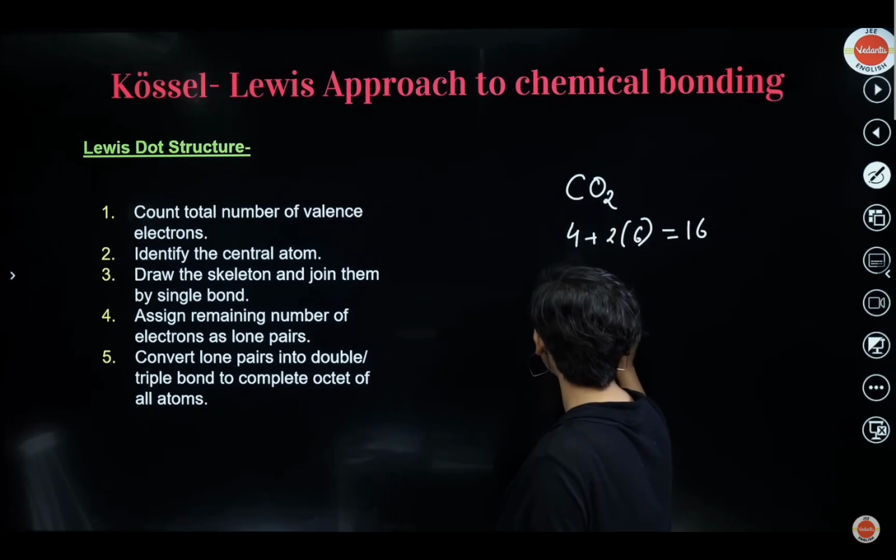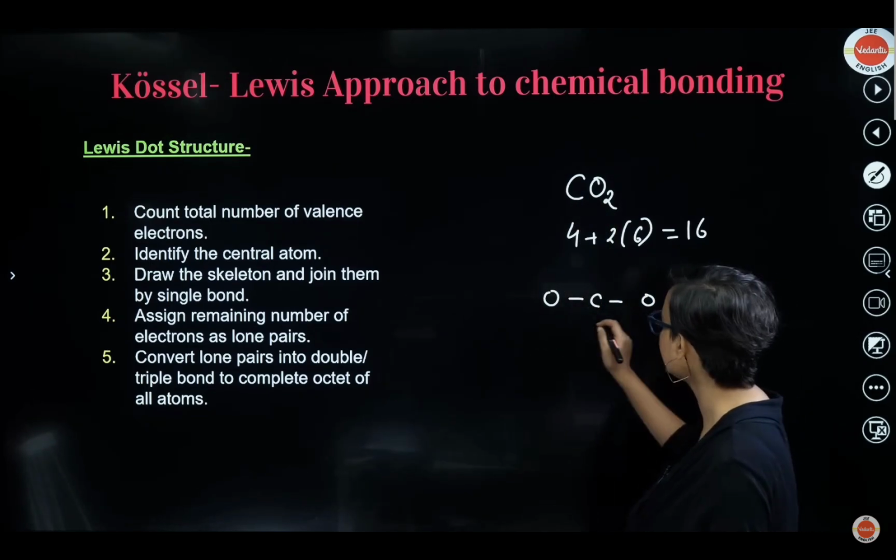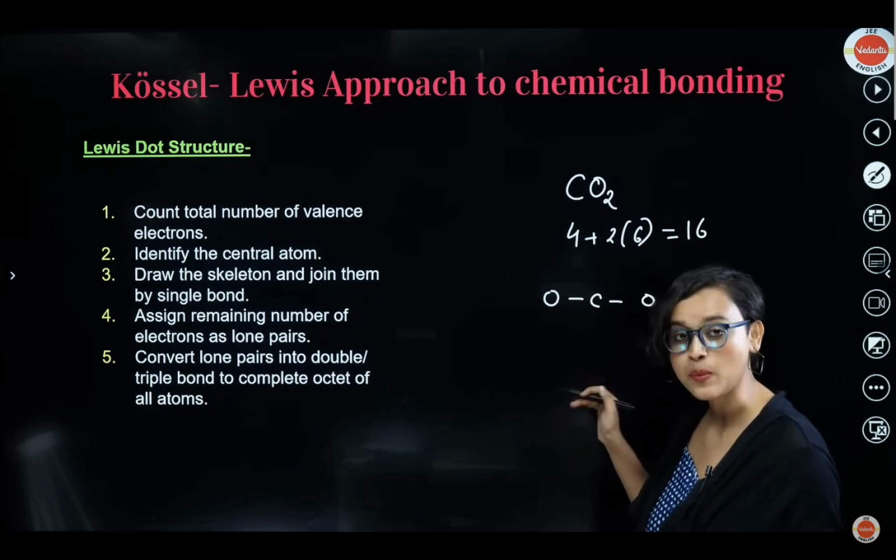Identify the central atom. I can clearly see that there is only one carbon and there are 2 oxygens. So this is my central atom. I have drawn the skeleton and I've joined them by single bonds, right? I've done this. Now, what is the remaining?